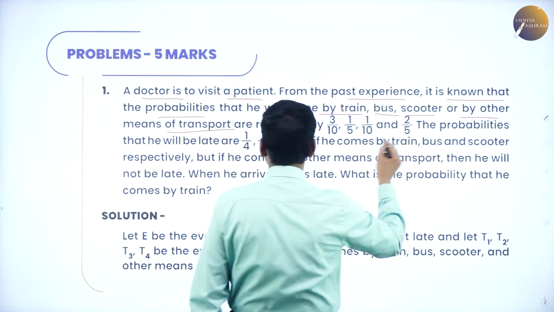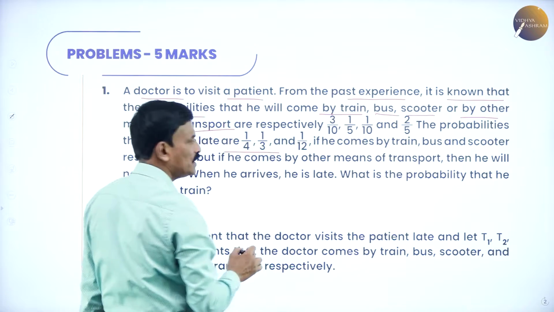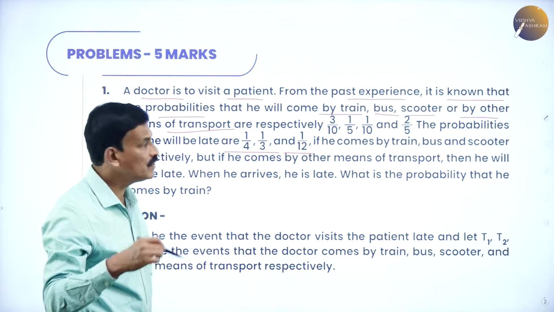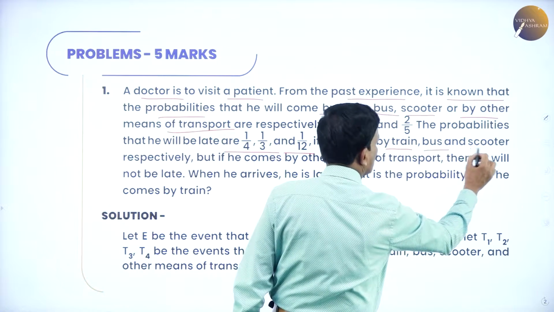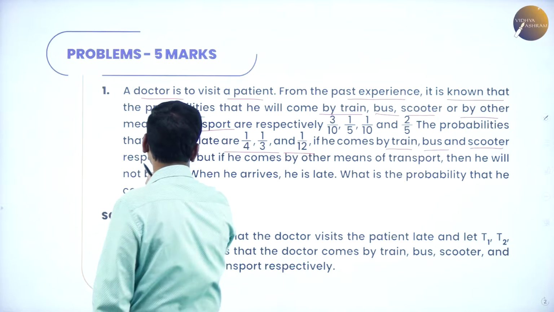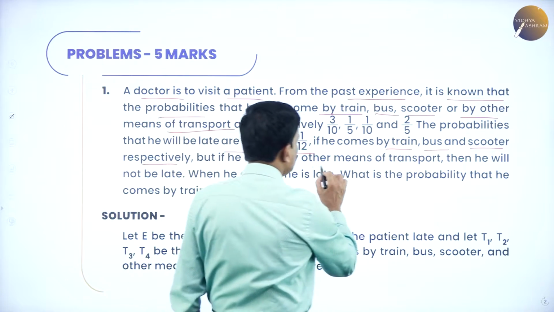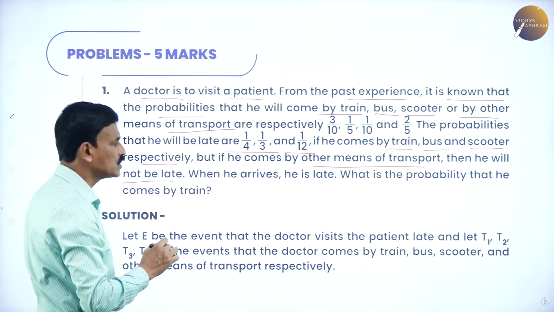The probabilities that he will be late are 1 by 3, 1 by 4 and 1 by 12 if he comes by train, bus and scooter respectively. But if he comes by other means of transportation, then he will not be late.